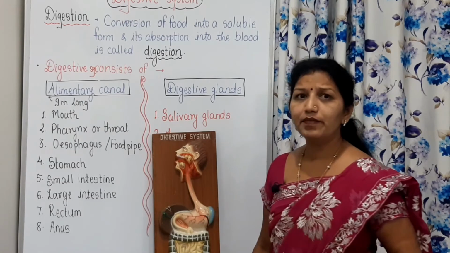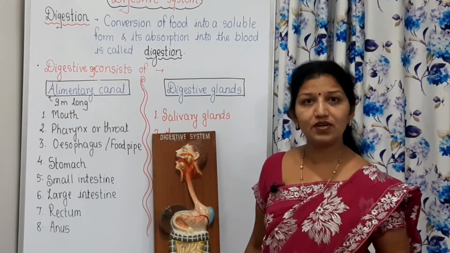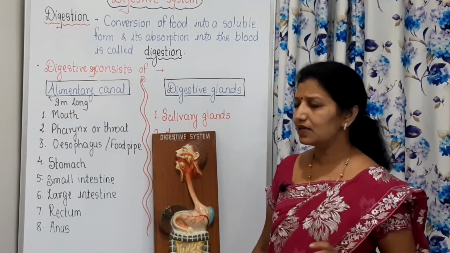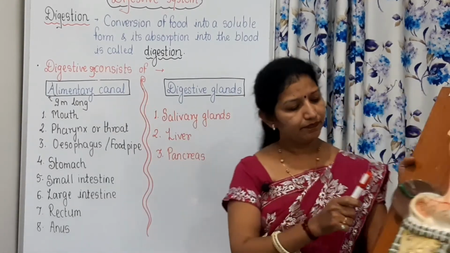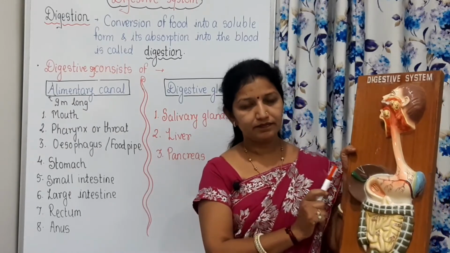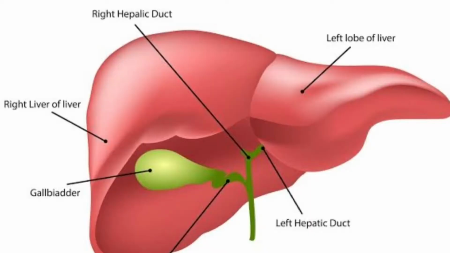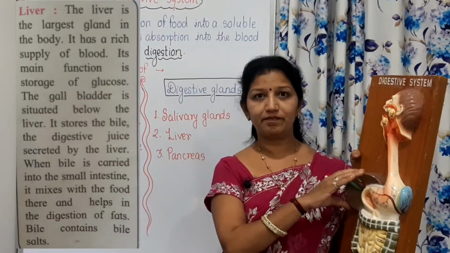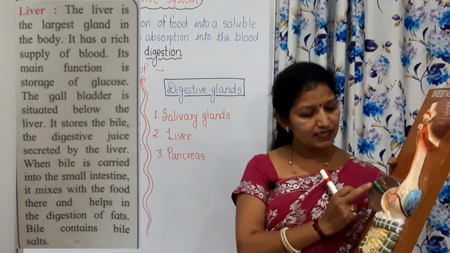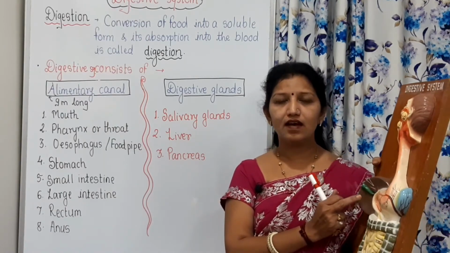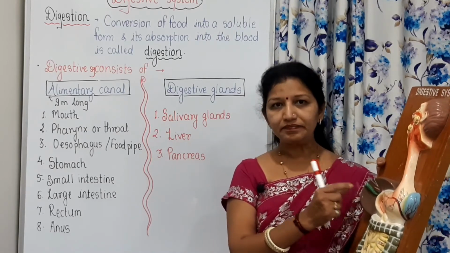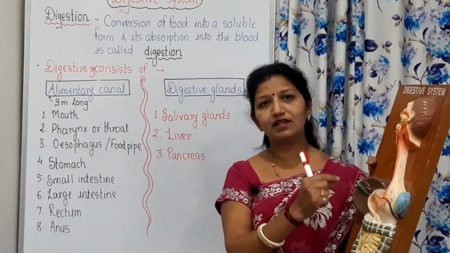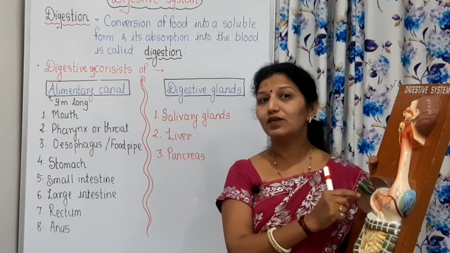The main process of digestion occurs in the small intestine. Here you can see the liver. Before the small intestine there is a liver, the largest gland in our body, a very important gland because it is the main organ that stores glucose.